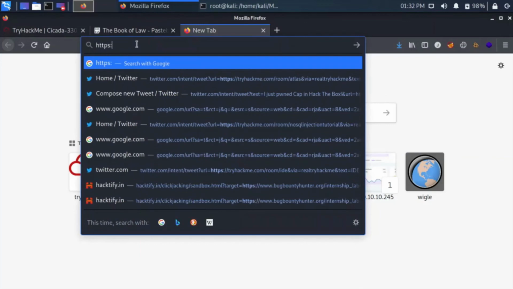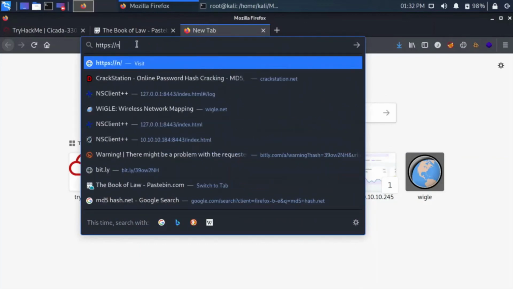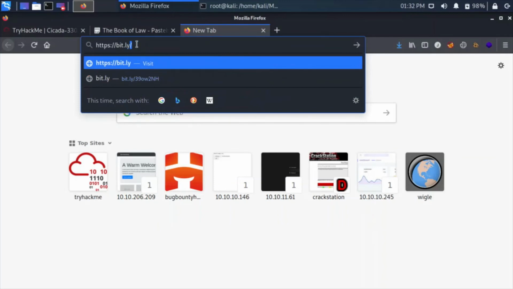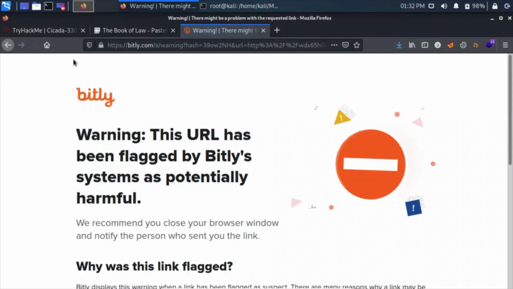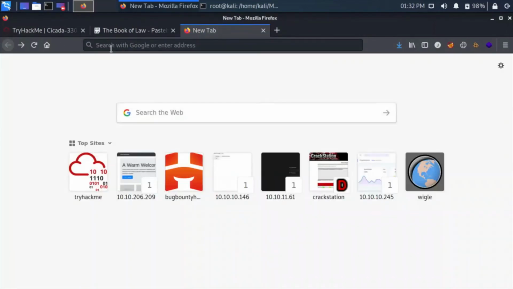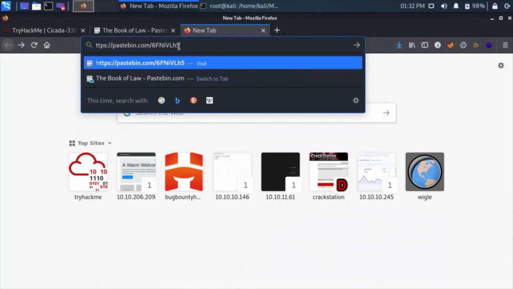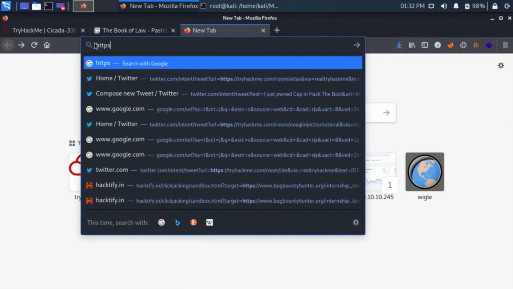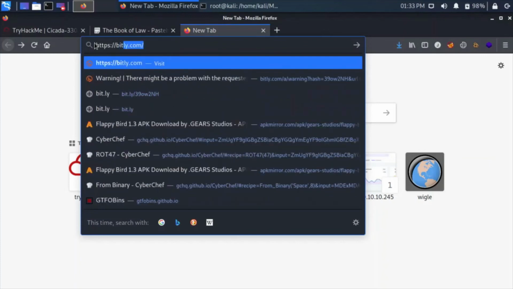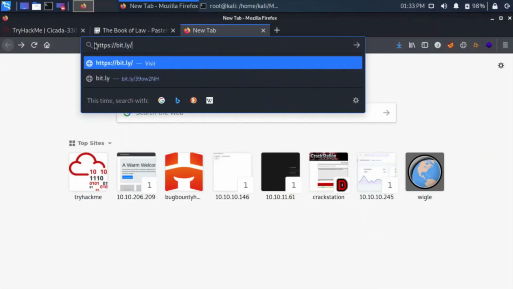It was https slash slash bit dot ly slash. It was 39 slash bit dot ly slash.